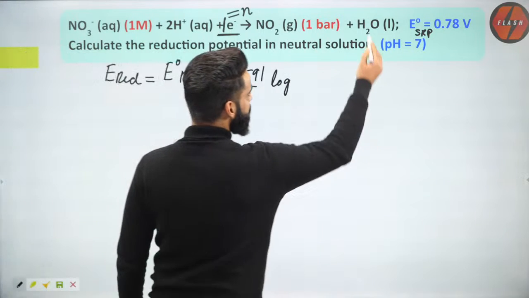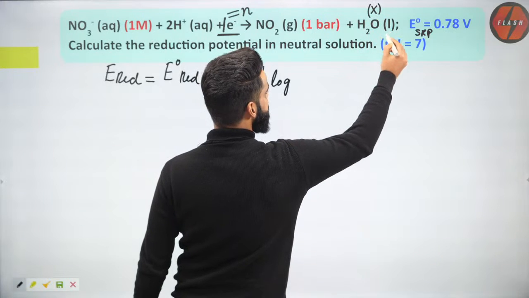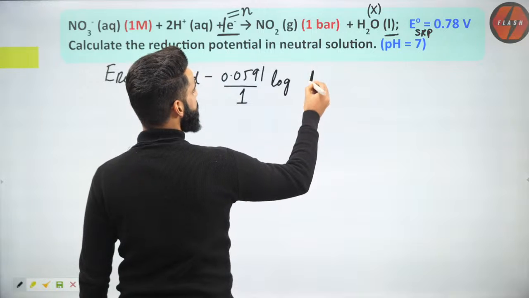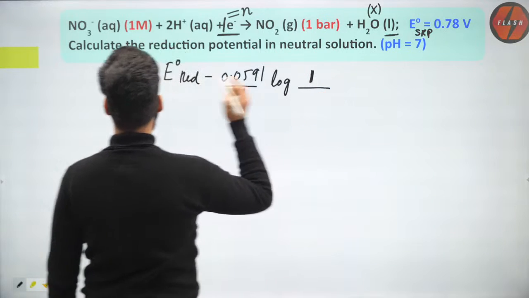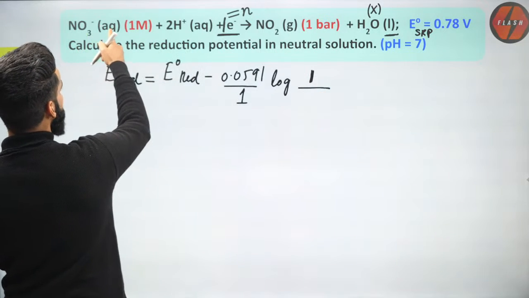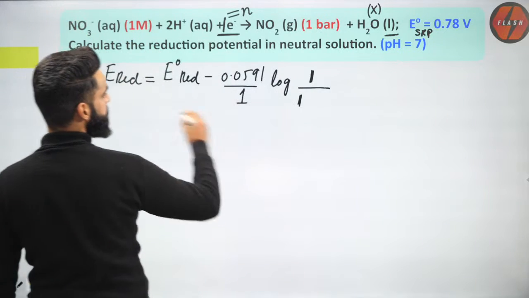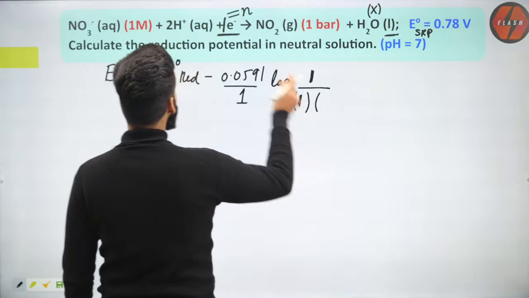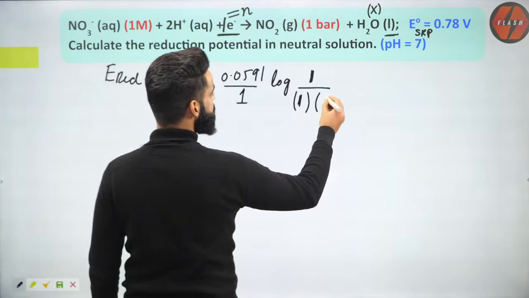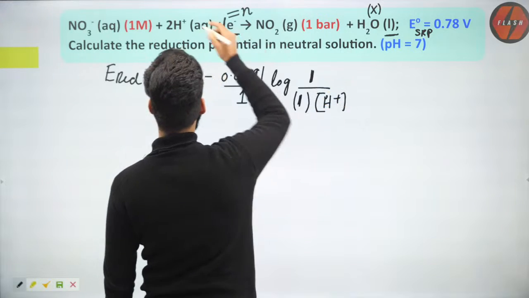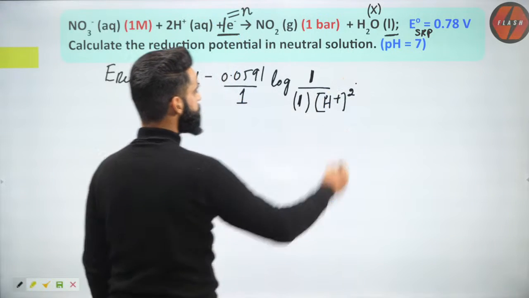I'll start from the product. This water I'm not considering because it is in liquid state. Okay, NO2 gas, its partial pressure is how much? Its partial pressure is 1 bar, divided by NO3 negative aqueous, its concentration is again 1 molar raised to the stoichiometric coefficient, that is 1, correct? Multiplied by concentration of H positive to the power stoichiometric coefficient, that is 2, correct?